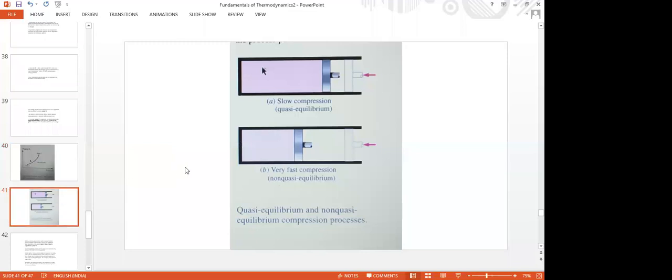Now, one of you tell me which process is preferred in our thermodynamic real process. What is the theoretical concept with which real processes are assessed? I repeat, the behavior of a real process can be studied with which type of process? A quasi-equilibrium process or non-quasi-equilibrium process?